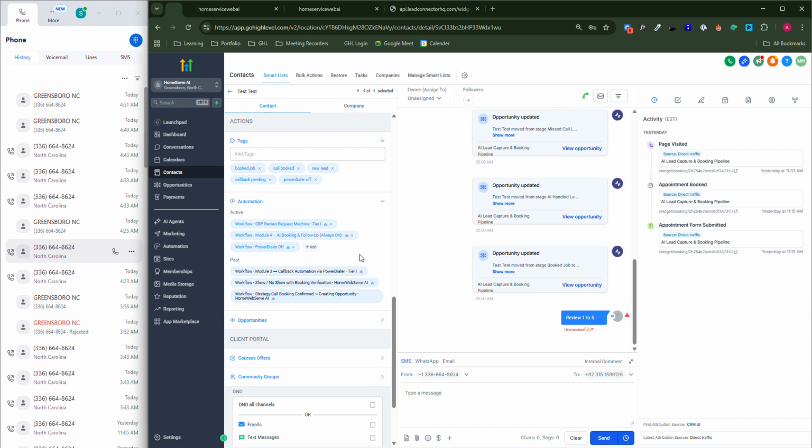As soon as you do this, this will remove the customer from all the automations associated with Power Dialer. And guess what? This customer will be removed from any Power Dialer sequence, which means this customer will not receive any sort of call communication from us for the tier 1 users. This is exclusively for those customers who called us. We did not pick the call, but when we called them back and made a successful sale, we don't want the system to put them back in the call queue. So for that, just put the Power Dialer Off tag, and everything is going to be good to go.